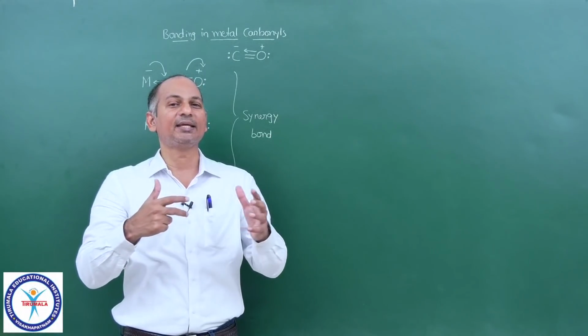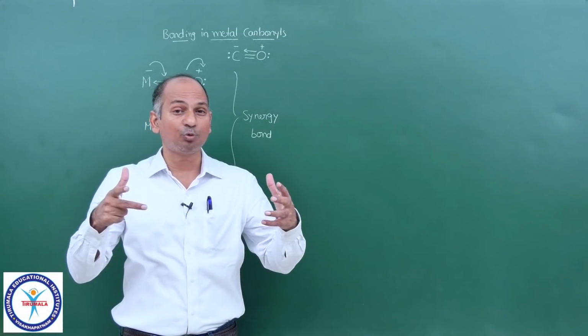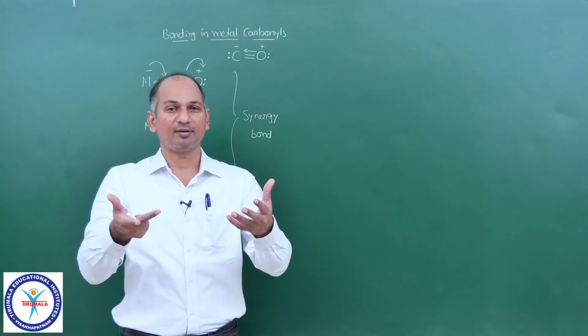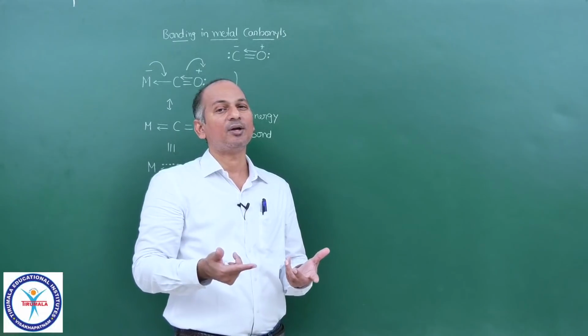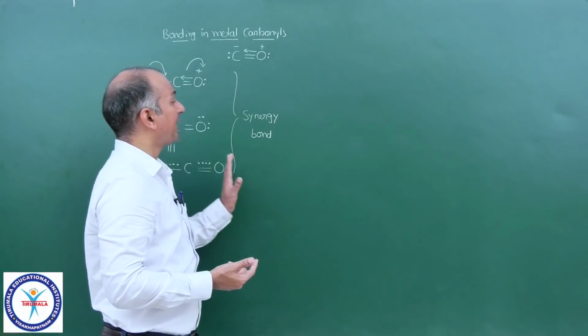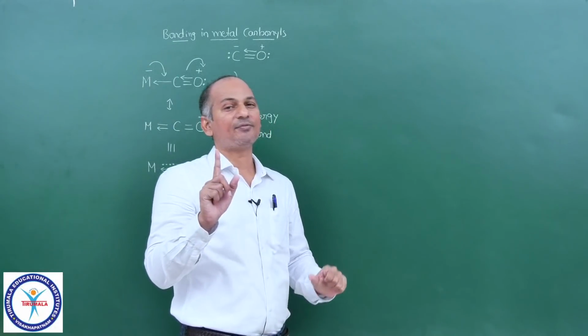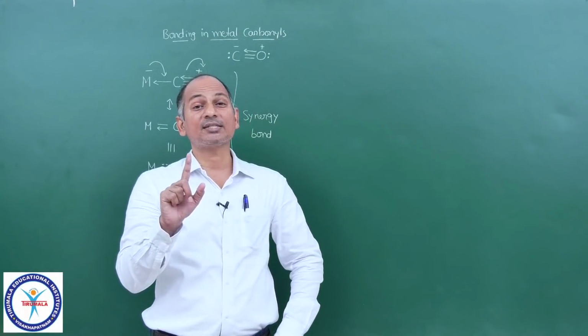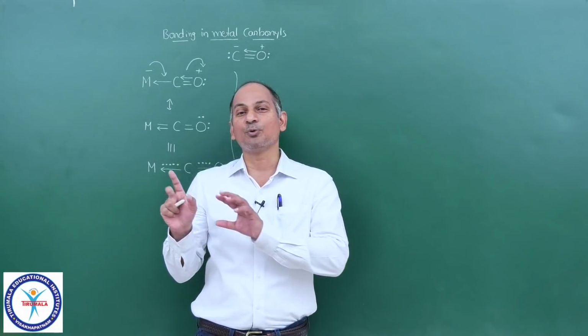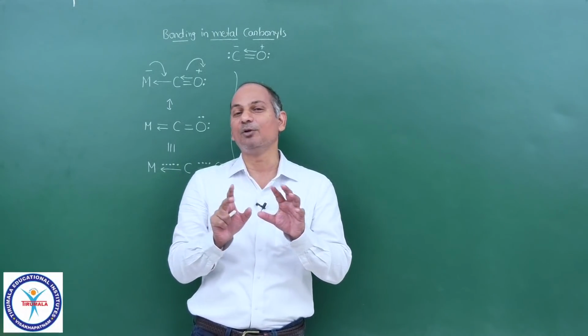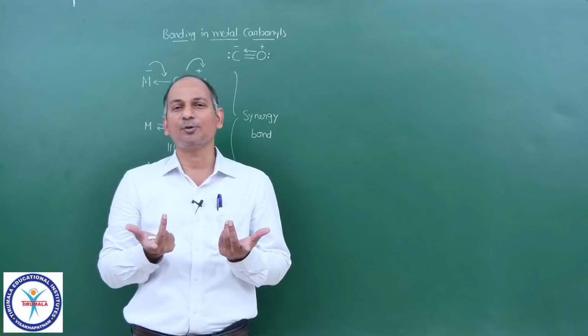So mutually they are strengthening the bond, because the bond order is more than 1. So, synergic bond. That is the bonding in metal carbonyls. And I told you at the beginning of this topic, carbon monoxide elsewhere is a weak Lewis base. So whenever there is no pi donating ability from the Lewis acid, carbon monoxide is not a good donor.